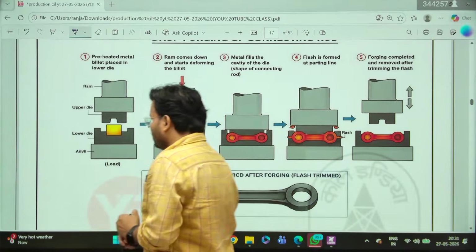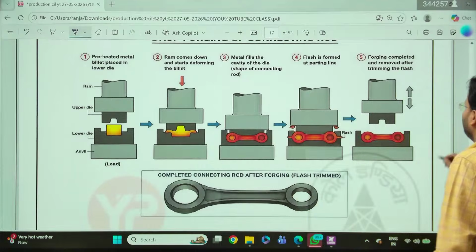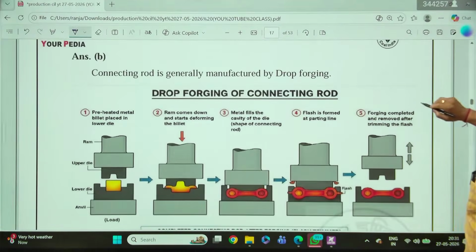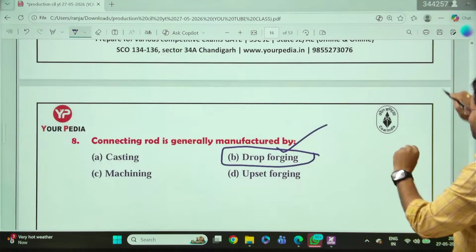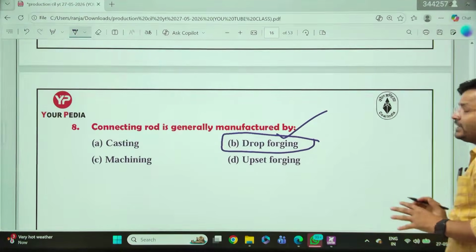Yes, right. So you have all given the right answer. Now if you talk, even you can use casting, but that will not control, in casting it will be little difficult.